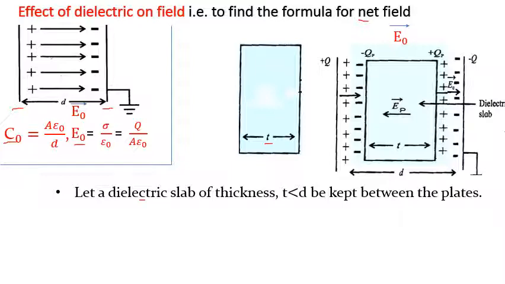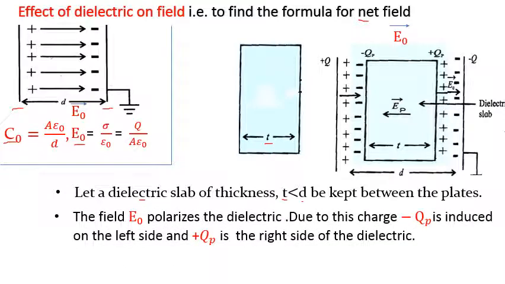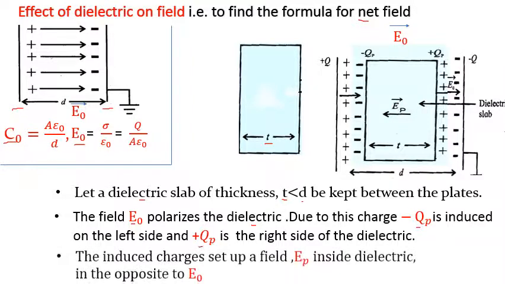Imagine this dielectric, whose thickness is less than d, is kept between these two plates. Then E0, the external field, polarizes the dielectric. Due to this, negative charge is induced on the left side while positive charge is induced on the right hand side. And what is happening? This EP, the polarizing field, is in the direction opposite to that of the applied field.